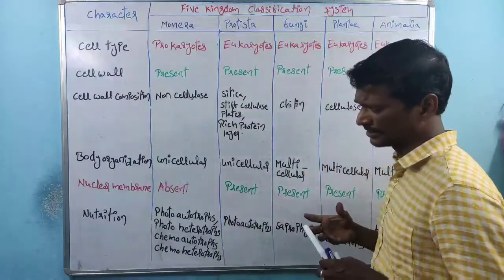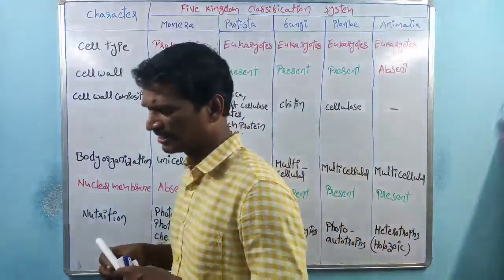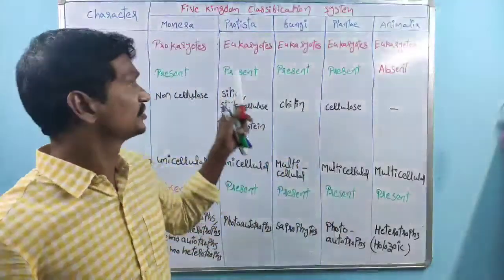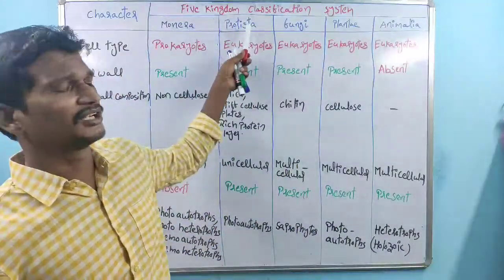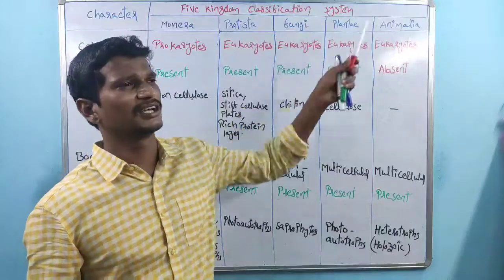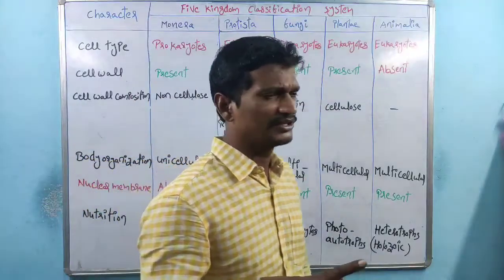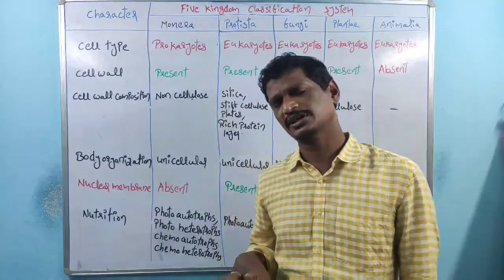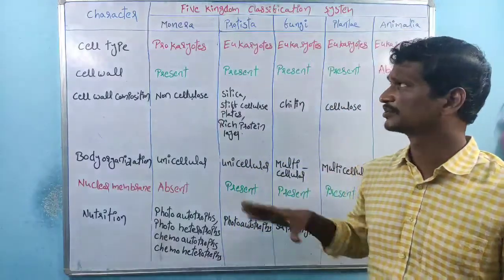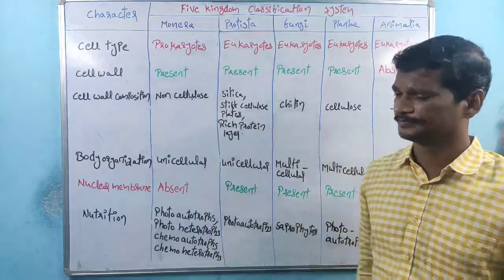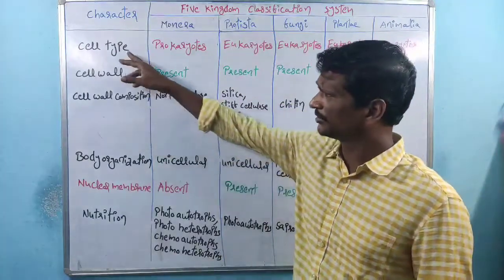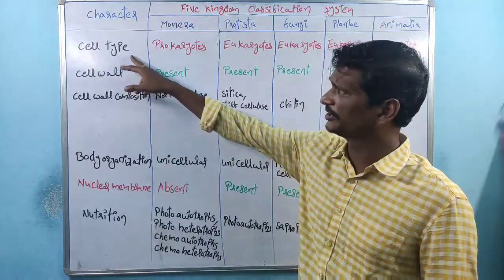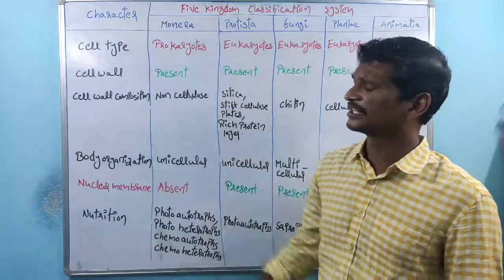We know that in this case there are totally 5 kingdoms. The very first one is Monera, the next is Protista, then Fungi, Plantae, and Animalia. These are the 5 kingdoms, and the total organisms present on the earth are classified into them. The very first one is Monera. Based on the very first point, the very first character is the cell type.